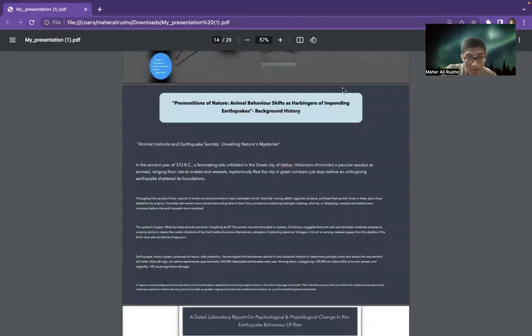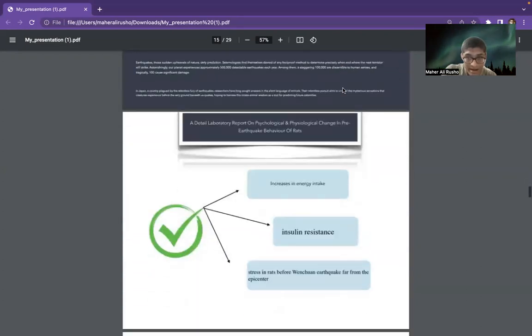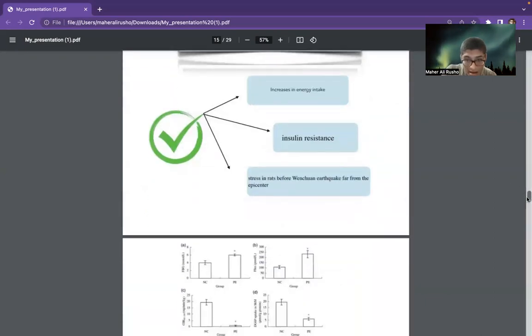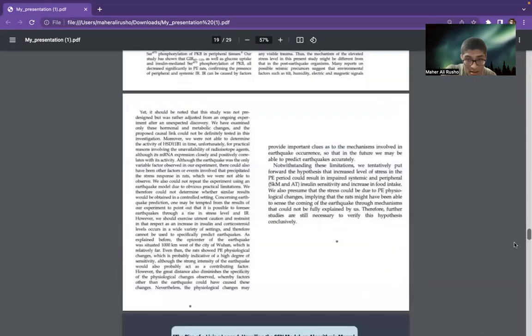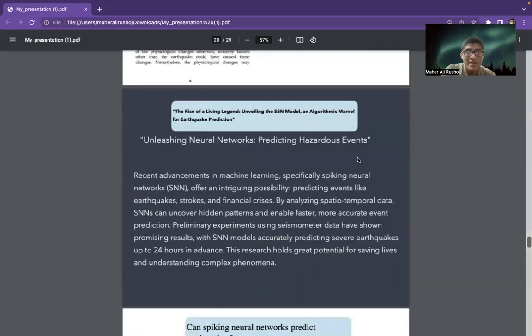You can see from the title I have made: the rise of a living legend, unveiling the SNN model. It will not be SSN, it will be SNN, Spatio Neural Network, an algorithmic marvel for earthquake detection. So what does a spiking neural network do?